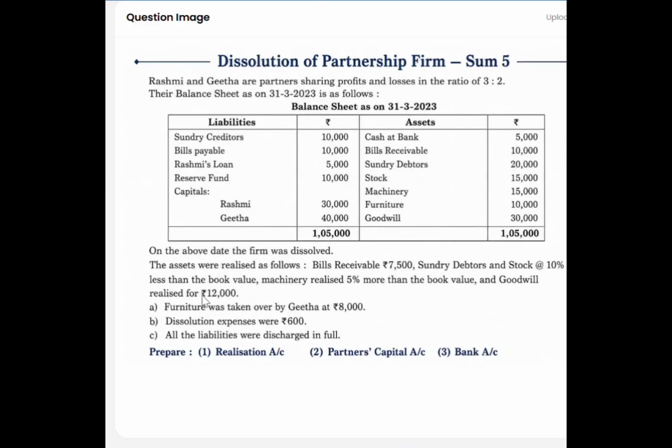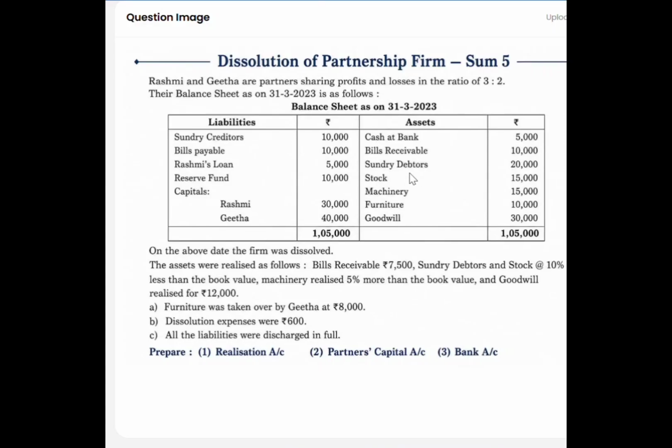So as I already mentioned, goodwill also should be treated like any other asset. If it is given in the adjustment as realized, we will record it along with other assets as the assets realized. If it is not mentioned in the adjustment, then we will treat that the goodwill value to be zero. It will not be realized, but we will record it only on the debit side of the realization account.